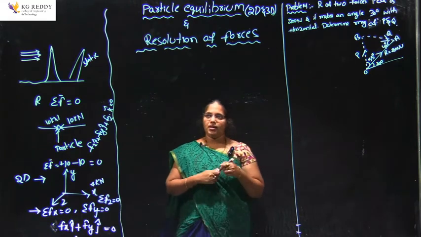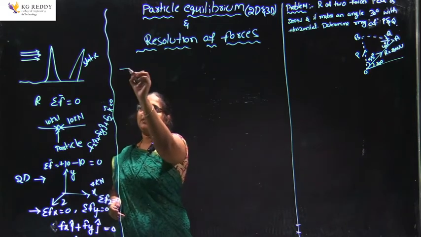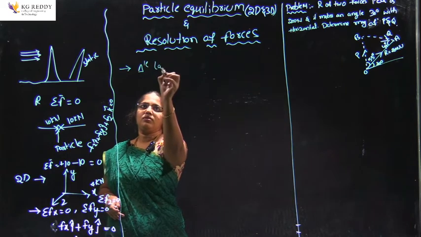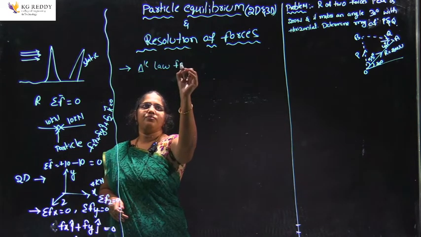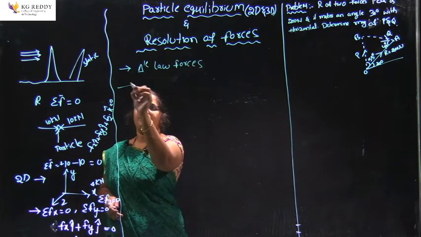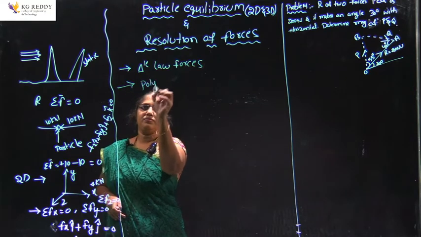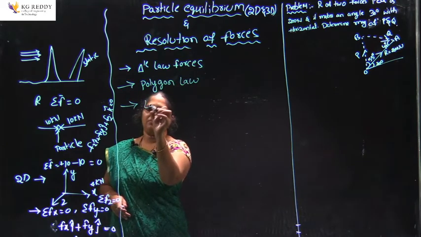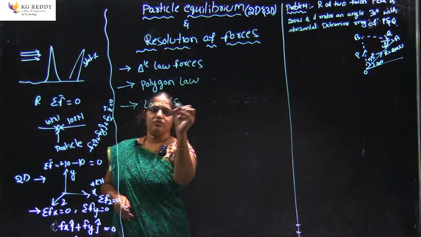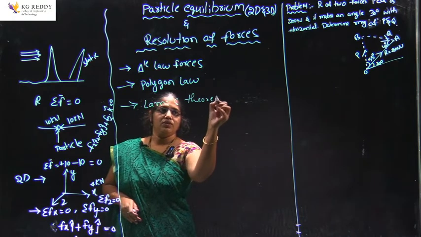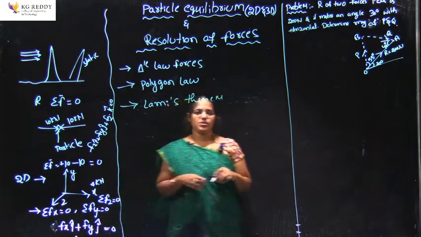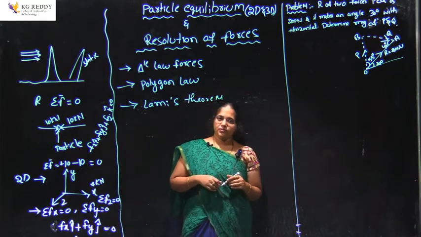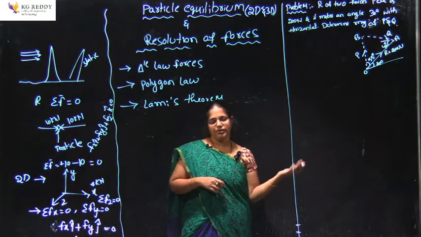So, let us discuss Lami's theorem, okay, and triangle law of forces, like parallelogram law and polygon law, and another one is Lami's theorem. These are the 3 important concepts we can touch in engineering mechanics, to resolve the forces in different directions.